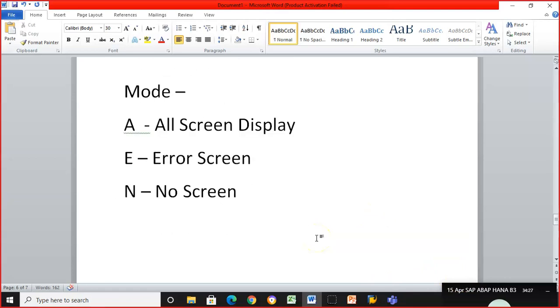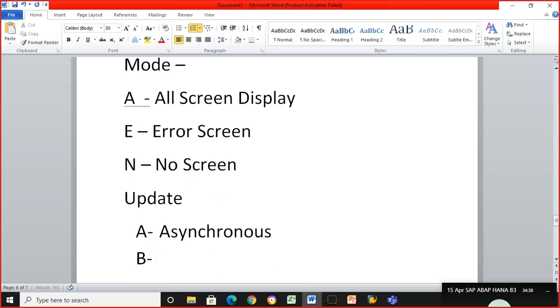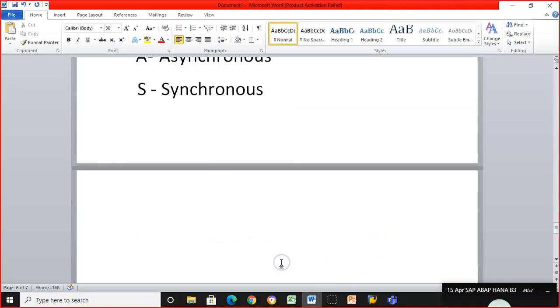And then update will have asynchronous and synchronous. Now what is asynchronous, what is synchronous?